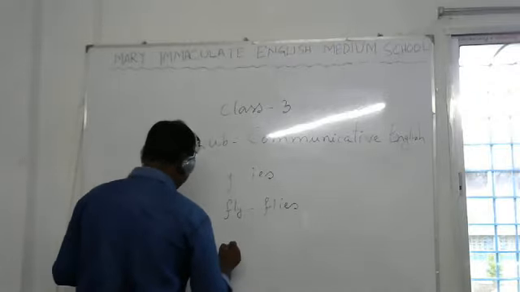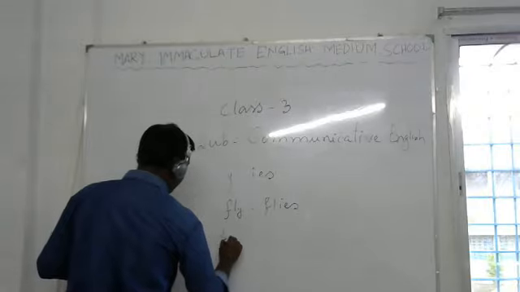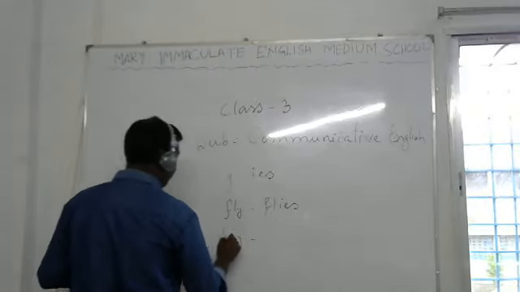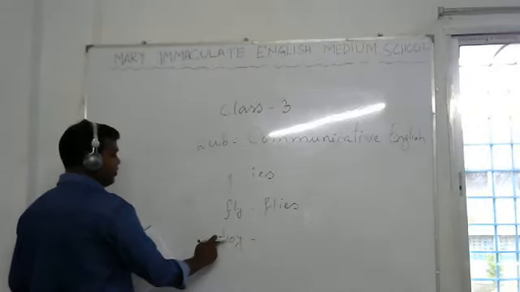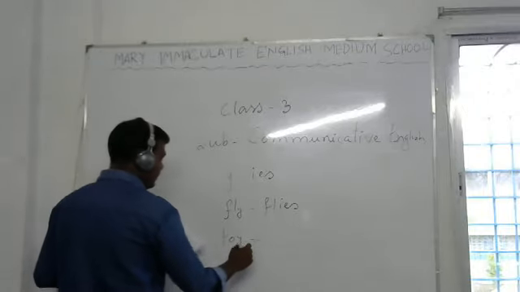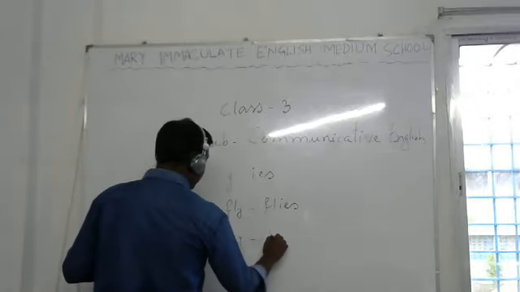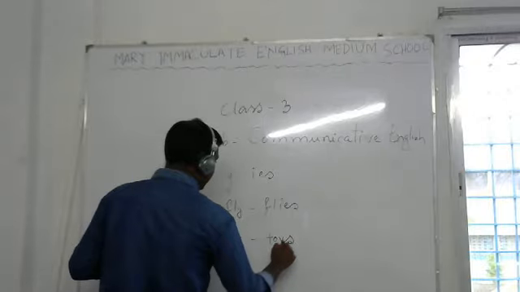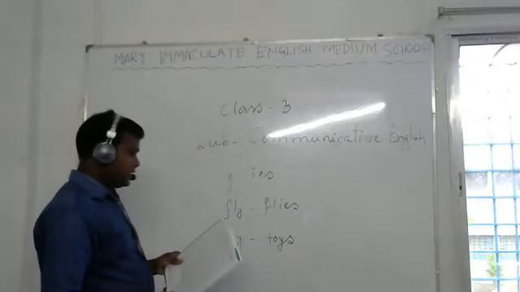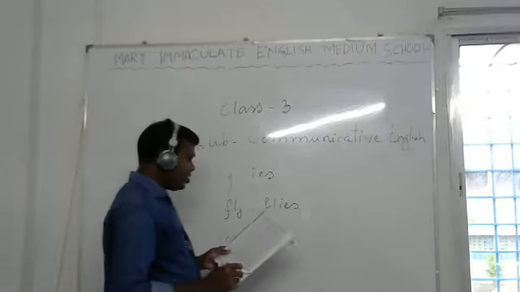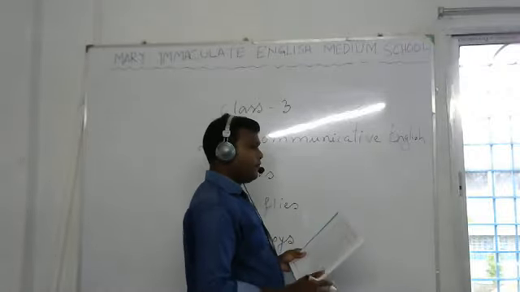Okay, for example you see next one, toy. T-O-Y, toy. Before y, what is there? O is there. O is a vowel. That's why y will not change. Just you have to add s. Understand? So next one you see, live.